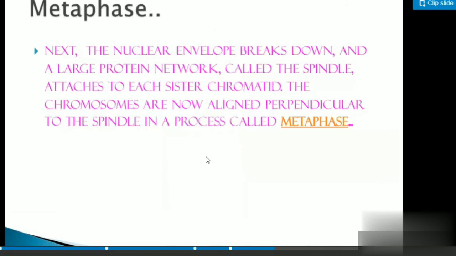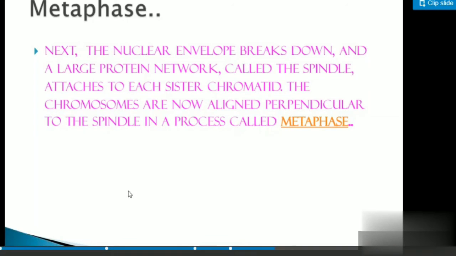Next, the nuclear envelope breaks down. The nuclear membrane will start breaking down. A large protein network called the spindle attaches to each sister chromatid. Now the spindle fibers start attaching to the chromatids, and the chromosomes are aligned perpendicular to the spindle in a process called metaphase. So they will align in an equatorial plane, student.